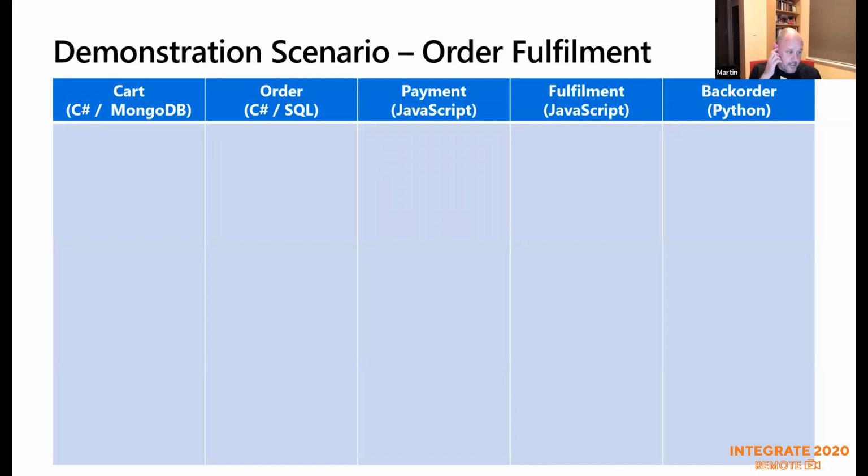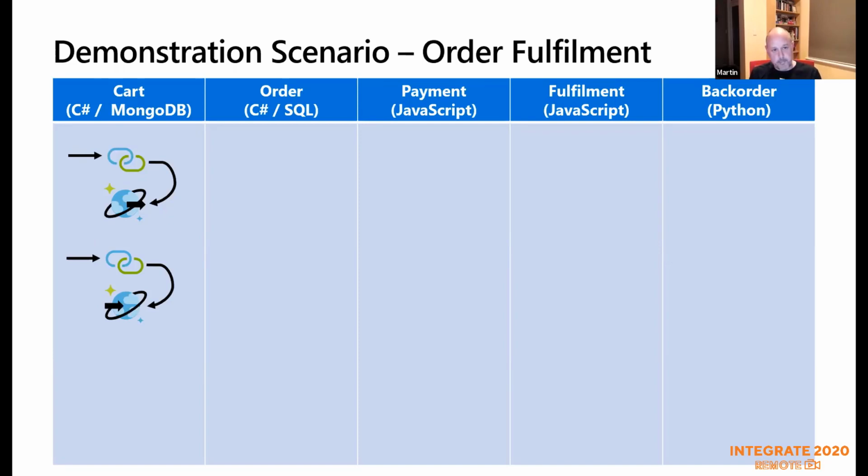So now to my demonstration. I've got about 10 minutes left, that's good. I'm going to talk about a pretty simple order fulfillment process. So I've got a cart that's written in C# and is writing to a MongoDB. I'm just going to write some stuff to a cart, and then read it back to make sure that it's actually worked. And then I'm going to submit that cart, and that process will create an Event Grid event.